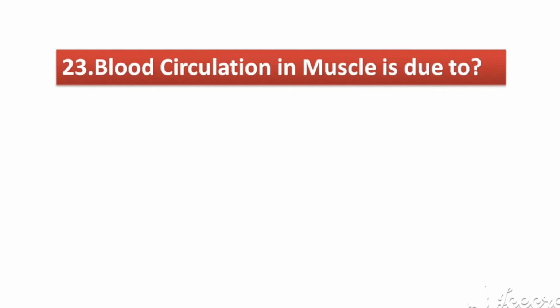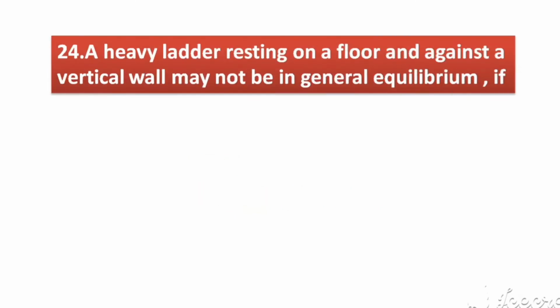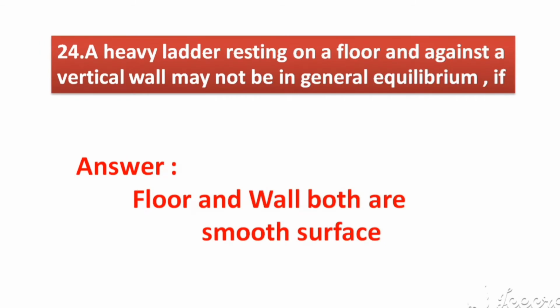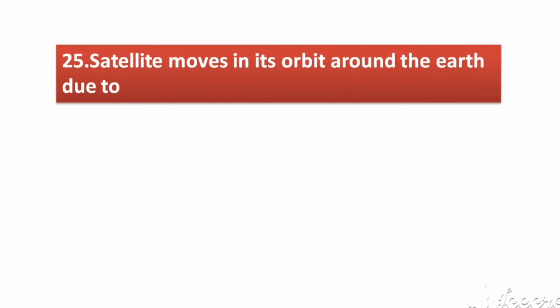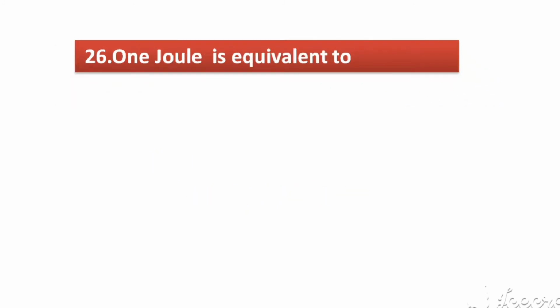Blood circulation in muscle is due to. Answer: capillary action. A heavy ladder resting on a floor and against a vertical wall may not be in general equilibrium if. Answer: floor and wall both are smooth surface. Satellite moves in its orbit around the earth due to. Answer: centripetal force. 1 joule is equivalent to.